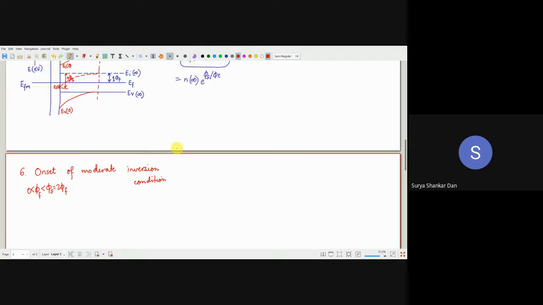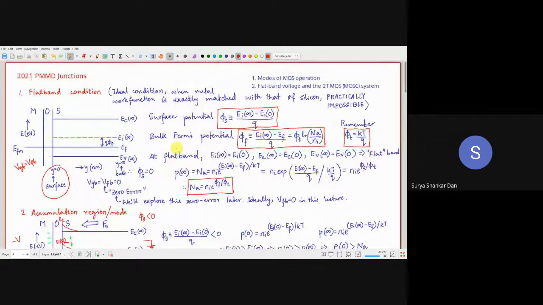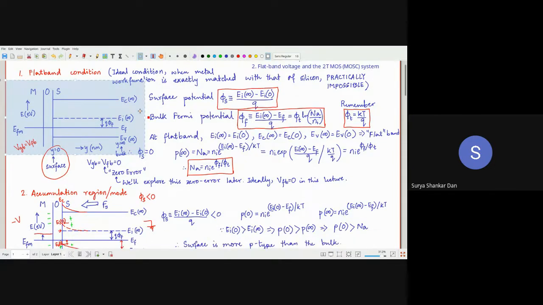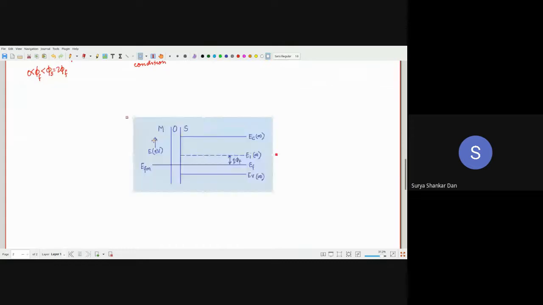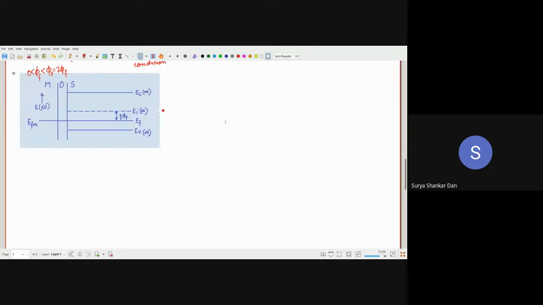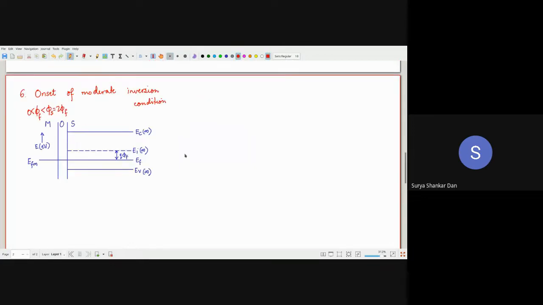When phi s equals 2 phi f, in this situation it is pretty clear already. So let me again copy paste. Does anyone have any question? I'm happy, I'll assume that you are understanding everything now. So now what is the situation? The Ei, whatever phi f is over here, it will essentially reach out. So that means like that.